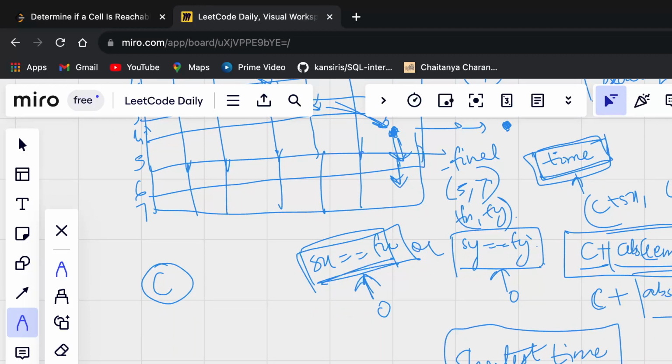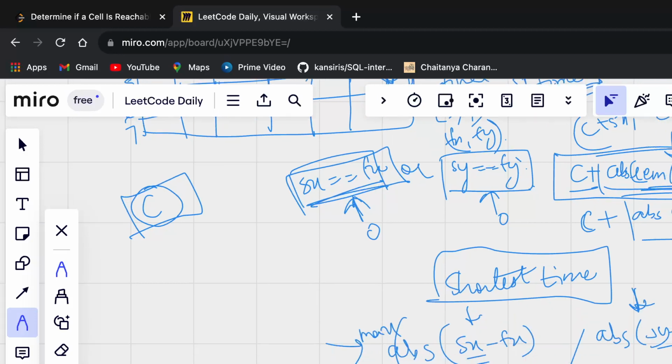Why? Because look, for some distance, for C steps, as I said, if I want to calculate what will be the remaining, this remaining that I am writing is nothing but Sx minus C minus Fx minus C, because C is the constant that we are decreasing from Sx and Sy both, right? And the remaining for Sy will be Sy minus C minus Fy, right? This is going to be the remaining value.